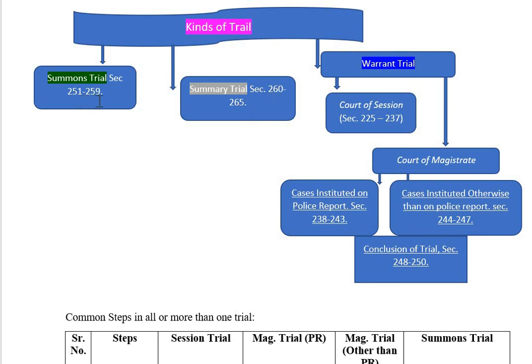Summon trials from 251 to 259. So first warrant trial in court of session 225 to 237. Then in court of magistrate 238 to 250, and then summons trial 251 to 259, and then summary trial 260 to 265, and 265 onwards your plea bargaining, that is a different topic.